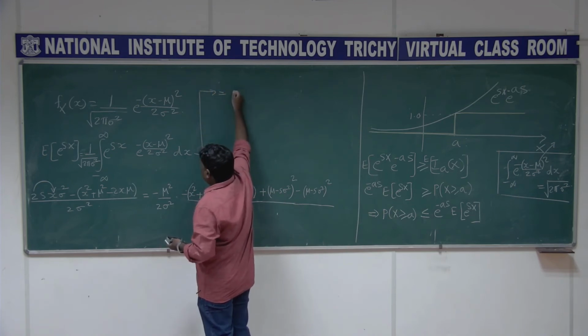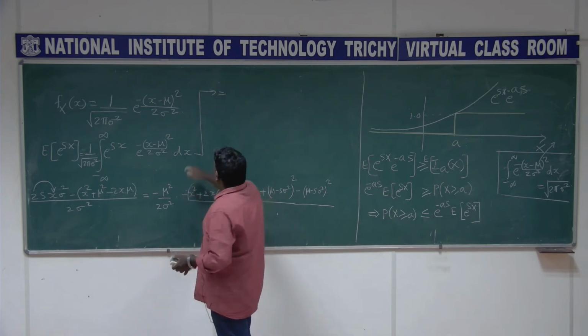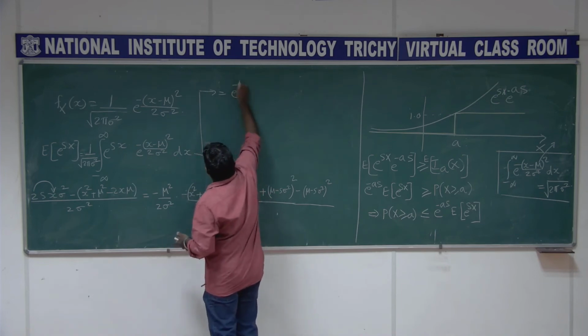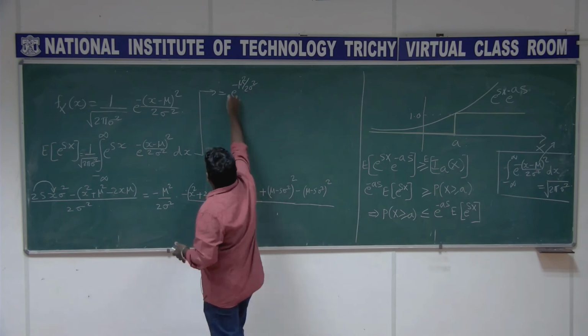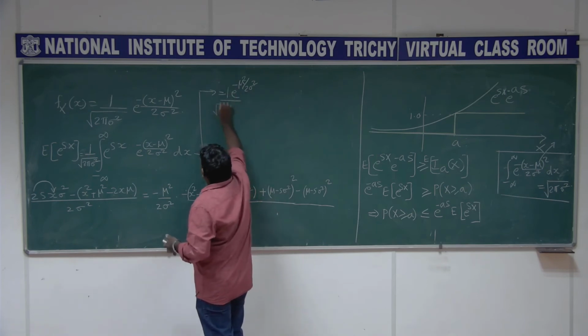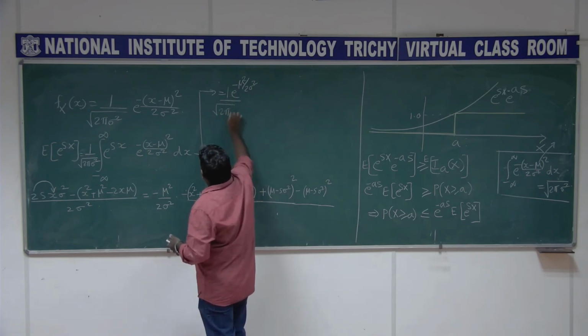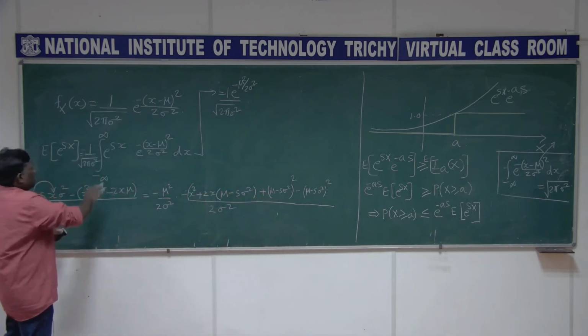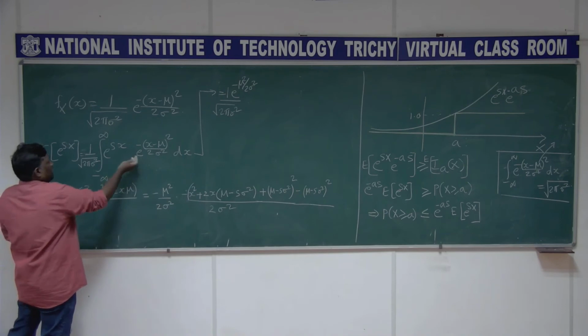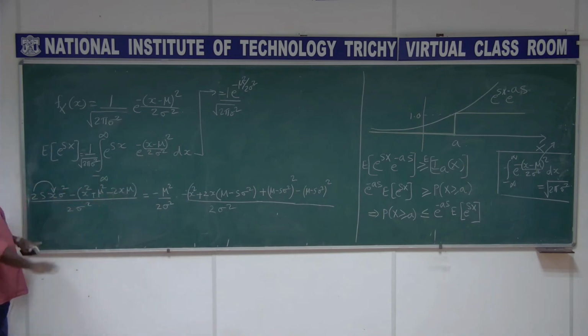So this is equal to, this one I will take outside, e power minus mu squared by 2 sigma square. Of course we have a constant, root of 2 pi sigma square. Remember that what I am doing here is taking this exponential part as it is.